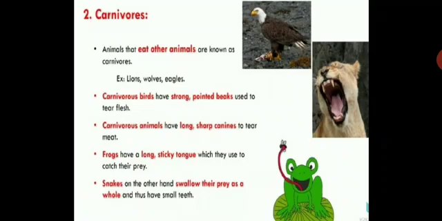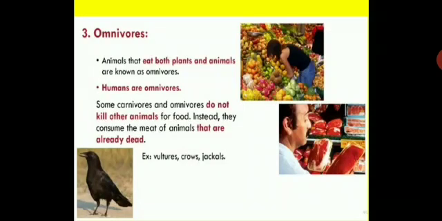Frogs have a long sticky tongue which they use to catch their prey. You can see the pictures over here of these animals, children. And snakes, on the other hand, swallow their prey whole and thus have small teeth. So these are carnivores. Then omnivores: animals that eat plants and animals are known as omnivores. So they depend on both plants as well as animals. Humans, we are omnivores.